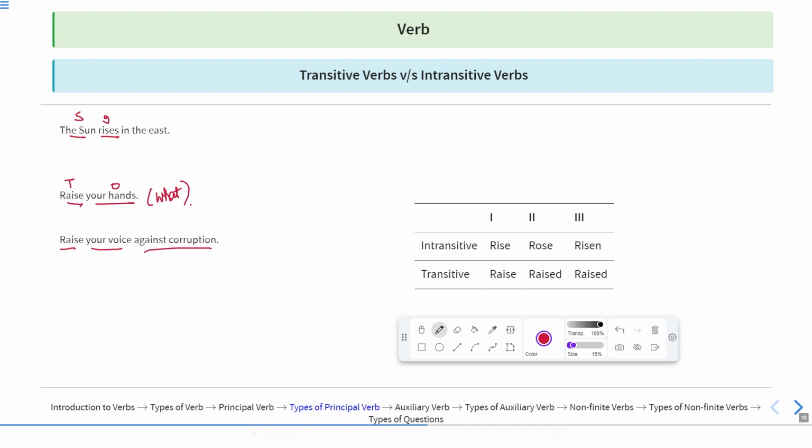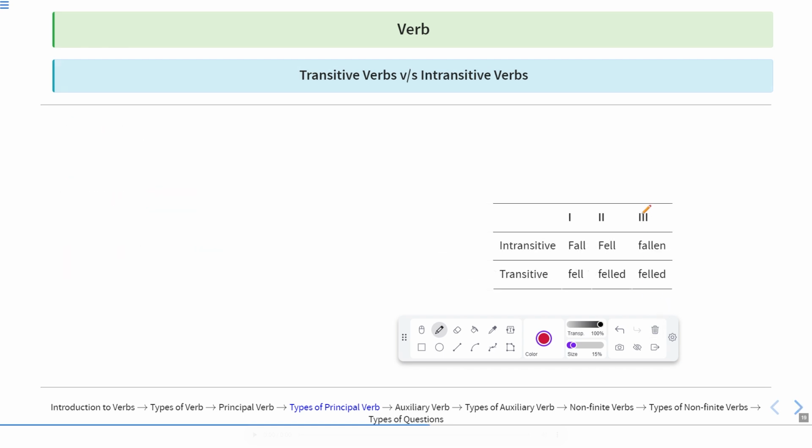Raise your voice against corruption. So what will come over here? The word raise. Okay, raise your voice. Your voice is the object. Now what do you have to raise? You have to raise your voice. Against what? Against corruption. So this raise is the transitive verb. Okay. Now let us move to the next one.